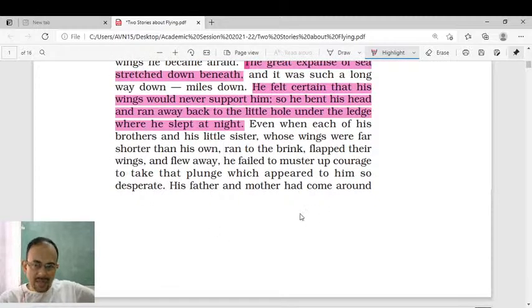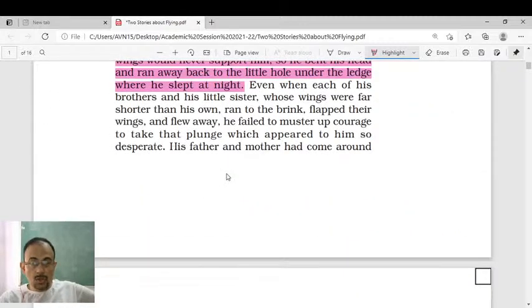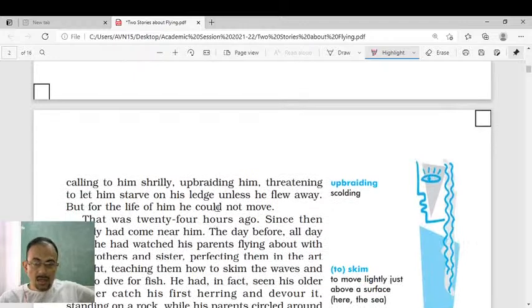His father and mother had come around, calling to him shrill, upbraiding means scolding him, threatening to let him starve on his ledge unless he flew away. But for the life of him, he could not move. Even his parents tried to call him, draw his attention, scolded him, threatened him to let him starve. Starve means threatened him with no food. They threatened him that they will not give him any food unless he flew away.